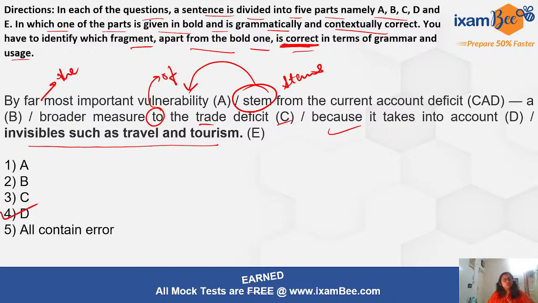All right. So the directions say that this sentence is divided in 5 parts. 1 is fixed and correct, and out of the remaining 4, 3 are wrong. You don't have to identify what is wrong there, right? You don't have to specifically point out the error, but you only have to tell which is the correct one, right? You should be able to understand that yes, something is wrong, then also you will be able to solve these questions correctly. All right, so here D is the answer.